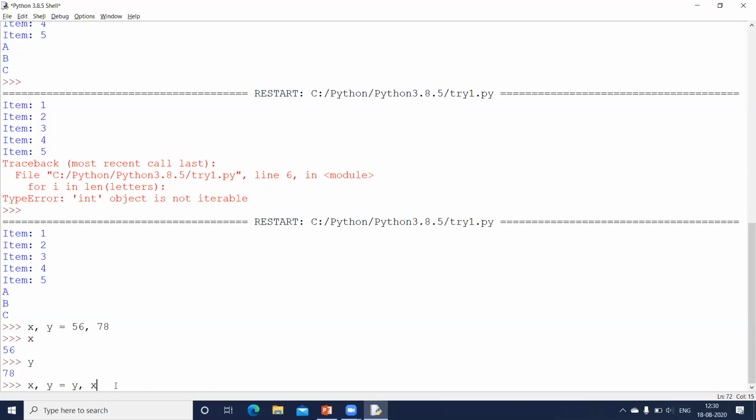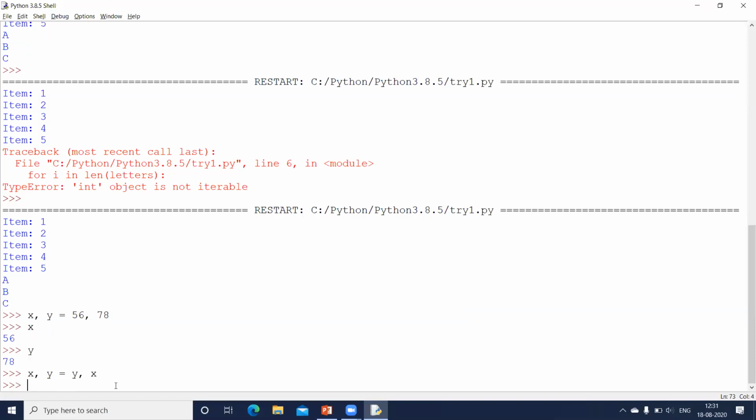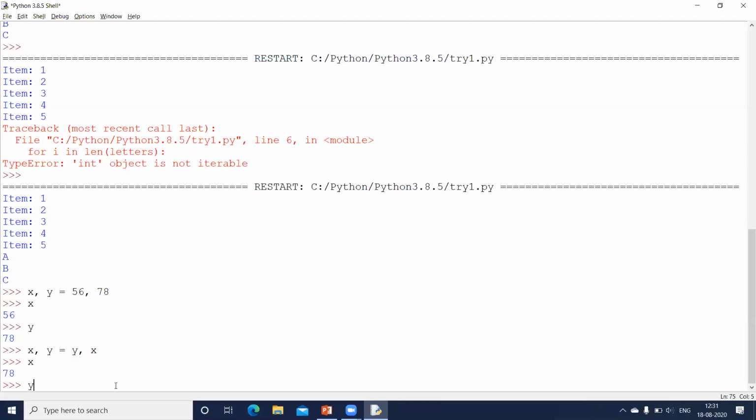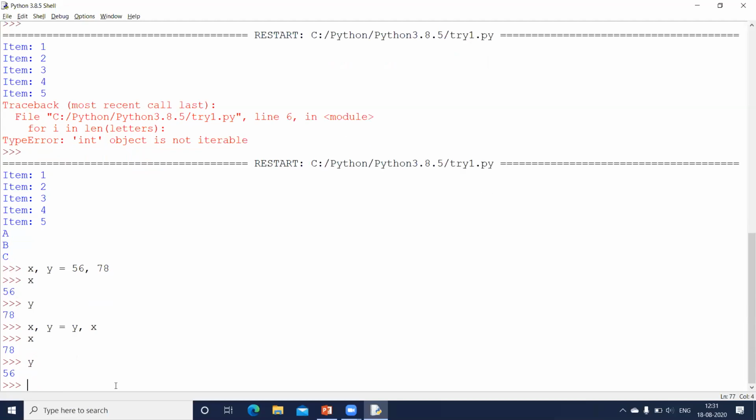Waiting for some answers from your side. So we are swapping the two values, x and y. No answers from you. There's no problem. If I do this, I get the interchanged values. Clear? Now we'll stop for today here. I'm stopping the screen share.